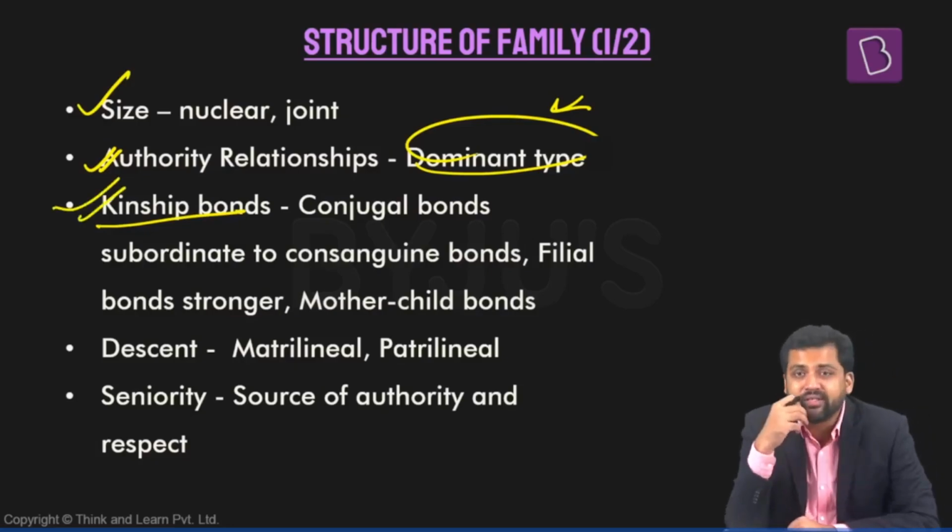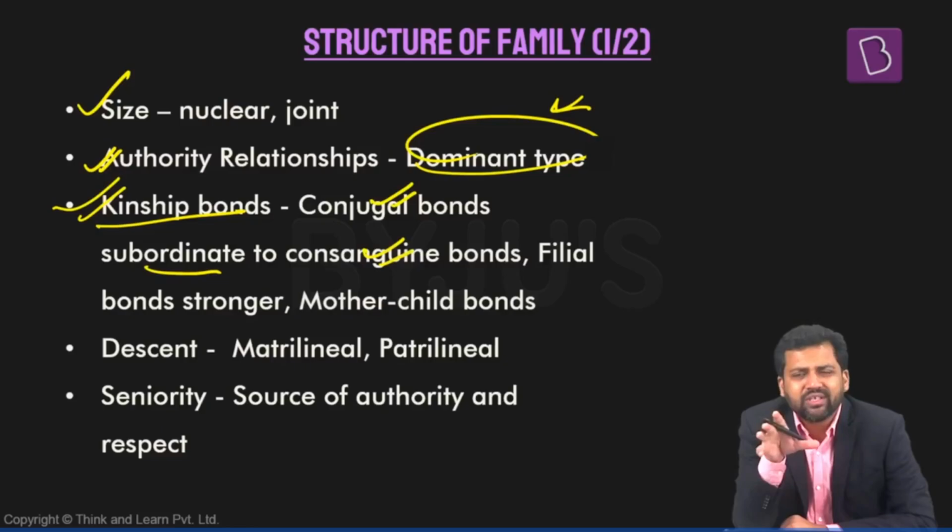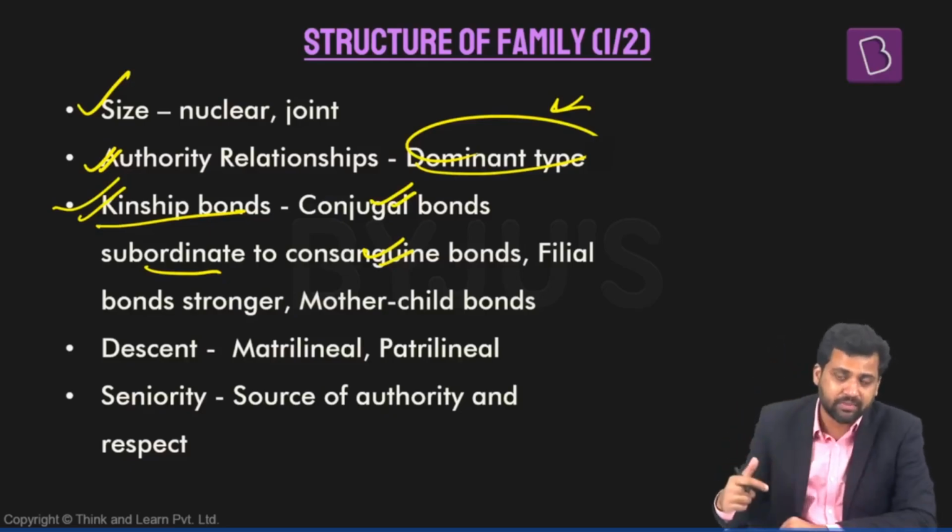Another thing that can be analyzed is what sort of bonds exist among the members of the family. What is that kinship bond? Whether some kinship bonds are treated differently from other bonds. So usually what happens is the conjugal bonds are subordinated to consanguine bonds. Now what is this? Conjugal bonds means the bond which exists between the husband and the wife. That bond is given less importance as compared to the bond that exists between the brothers.